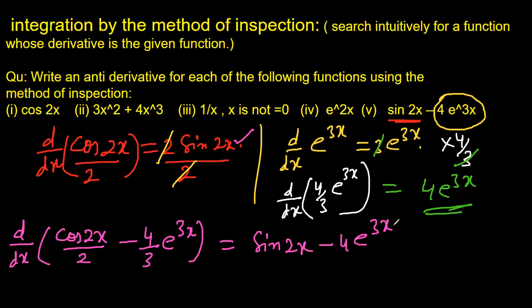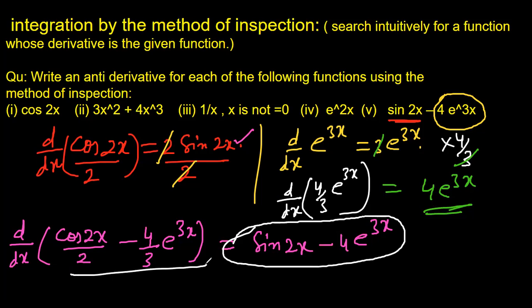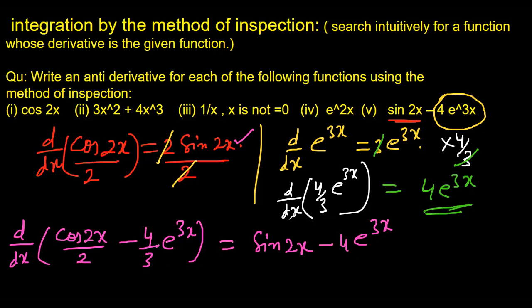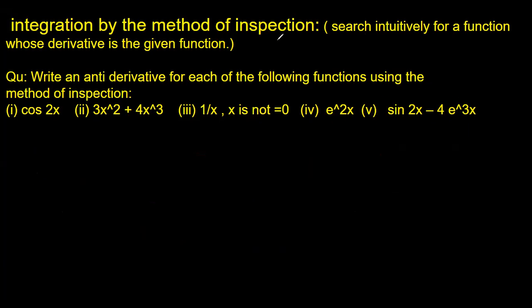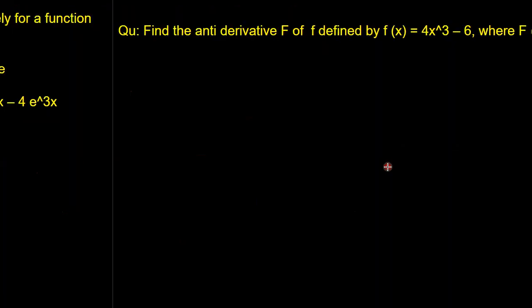That means we can now easily conclude, just like in the previous question, that the antiderivative of this function is this, right? So that's easy now. Therefore the antiderivative of the function on the right hand side, sine 2x minus 4 e to power x, which is question number 5, is equal to this value over here. So this is the antiderivative of part number 5. So we are done with this question. Let's take one more question.